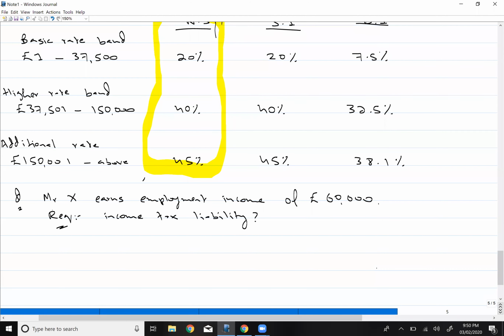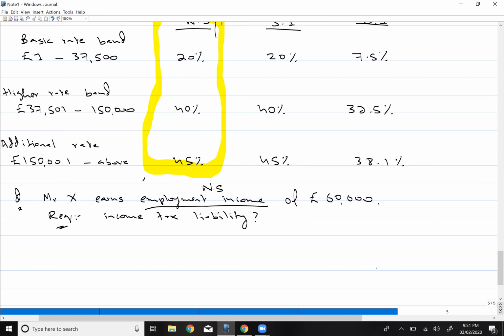We have an example question which says Mr. X earns employment income of 60,000. Now we are required to compute income tax liability. So he is earning employment income. First of all, this employment income is a non-saving income.